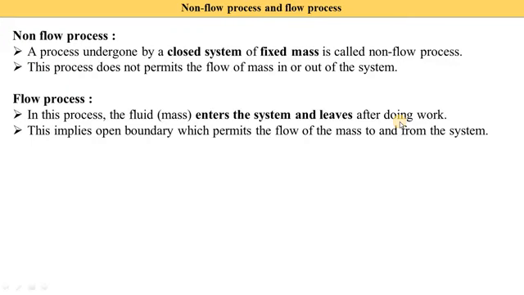Some think that refrigeration and air conditioning are flow processes because air enters the system and goes out, but I am considering the system. The system means there are four components: compressor, condenser, expansion device and evaporator. They make one system, and inside these systems are closed. The gas is fixed, and there is no gas interaction. But in a freeze we put the food in and remove the food. That is called an open system. But when we talk about the system, it is a closed system. When we consider it as a refrigeration device or refrigerator, that is called an open system.